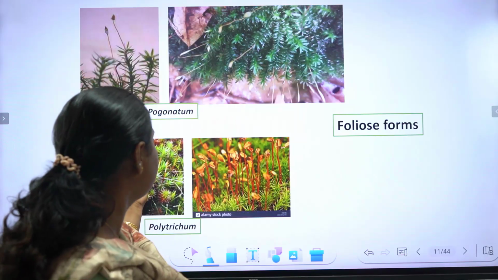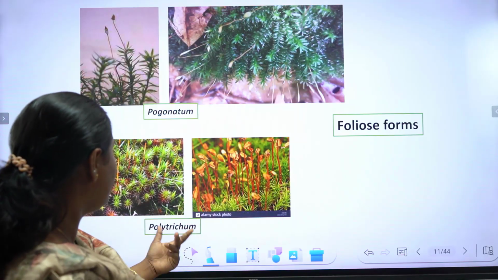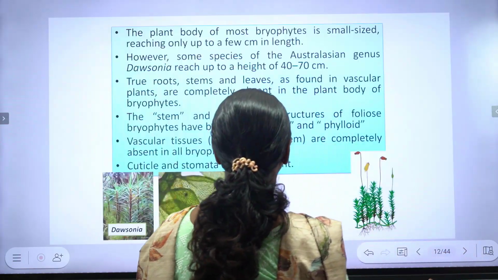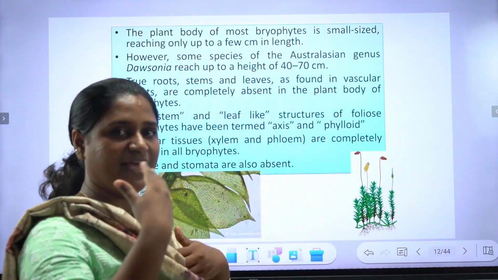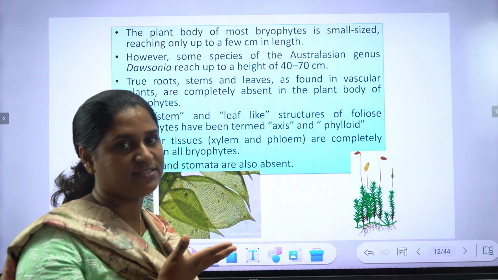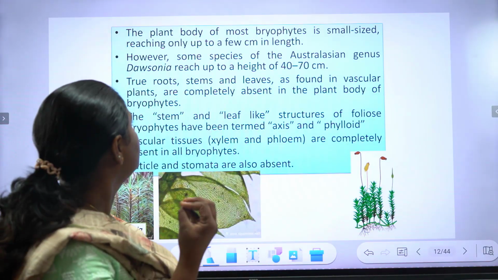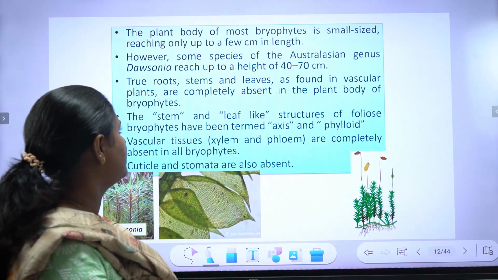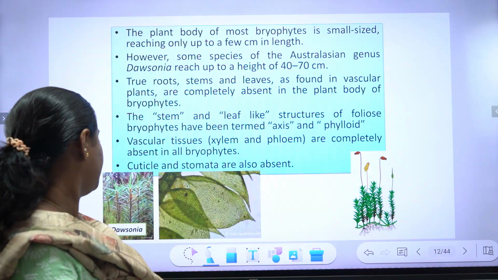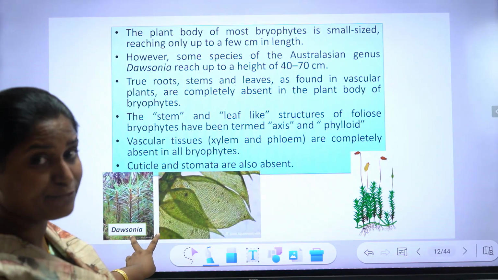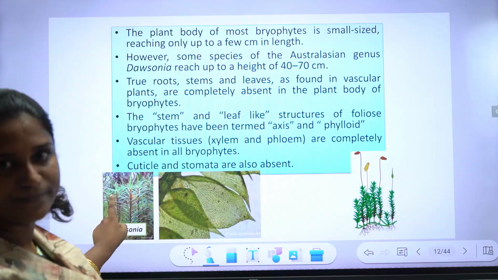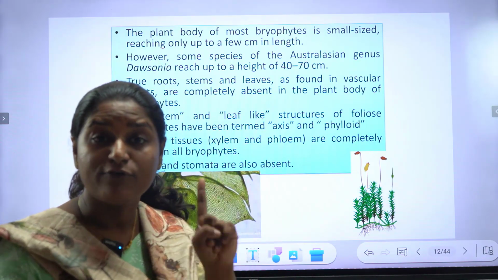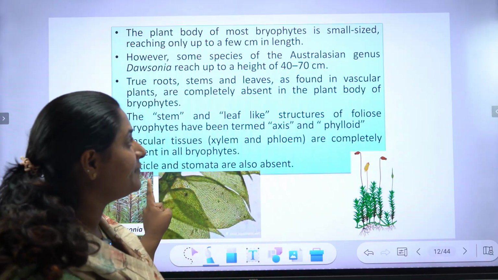So these are some of the foliose forms: Pogonatum, Polytrichum. Okay. So we have seen the gametophyte that is very small, right? Small size, reaching only up to a few centimeters in length. However, this is an exceptional case, Dawsonia. Okay, this bryophyte can reach a height of 40 to 70 centimeters.